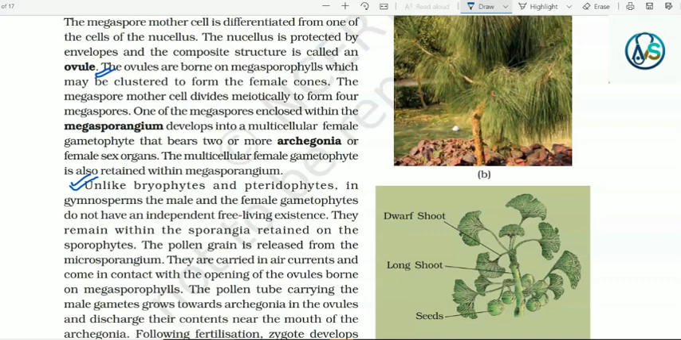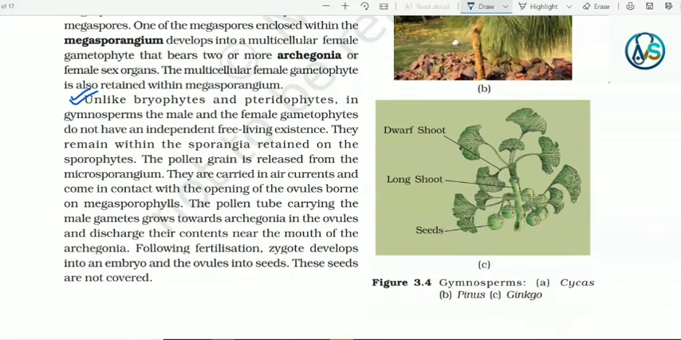The pollen grain is released from the microsporangium. They are carried in air currents and come in contact with the opening of the ovules borne on megasporophylls. The pollen tube carrying the male gametes grows towards archegonia in the ovules and discharges their contents near the mouth of the archegonia. Following fertilization, the zygote develops into an embryo and the ovules into seeds. These seeds are not covered. Diagram of gymnosperms: Cycas, Pinus and Ginkgo.